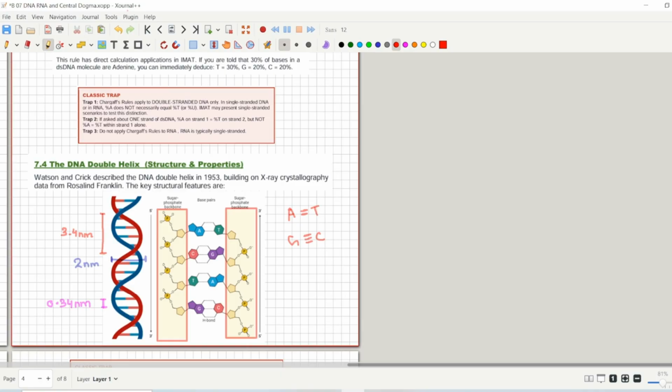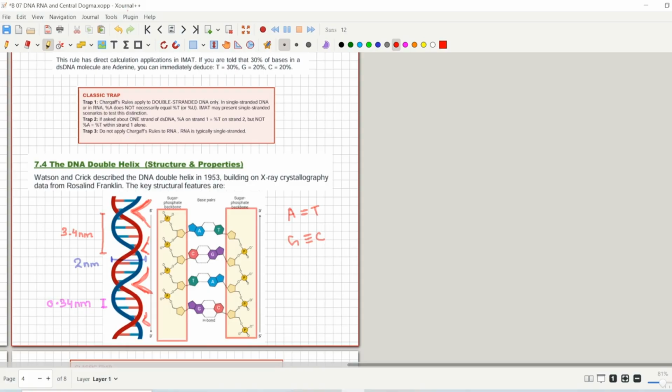We have already discussed it. We will keep repeating it again and again, so you don't make this mistake in your IMAT exam. And the other thing is, there are actually 2 types of grooves. There is a major groove, as you can see here. This is a groove and this is a groove, and again this is a groove and this is a groove. So as you can see here, this is a major groove and this is a minor groove. Then again this is a major groove and then again it is a minor groove.